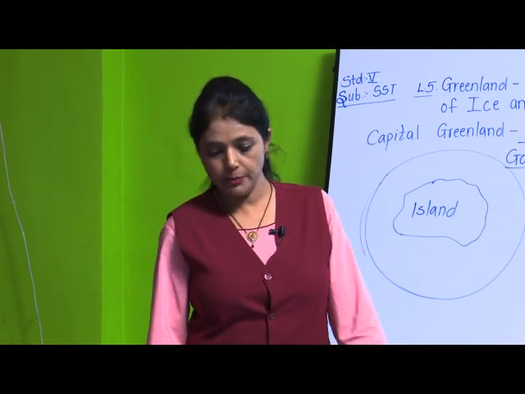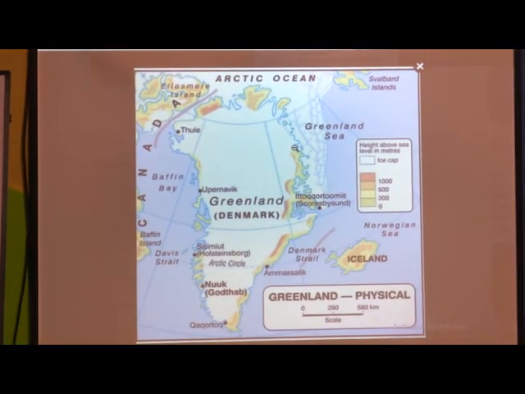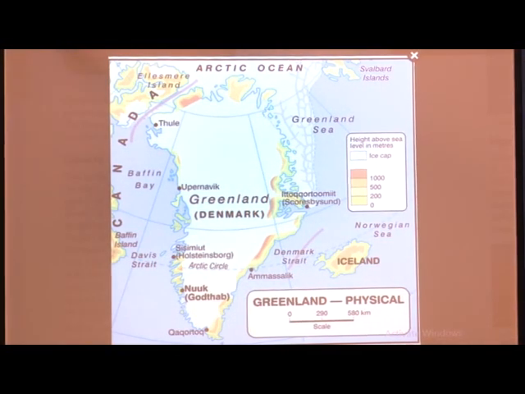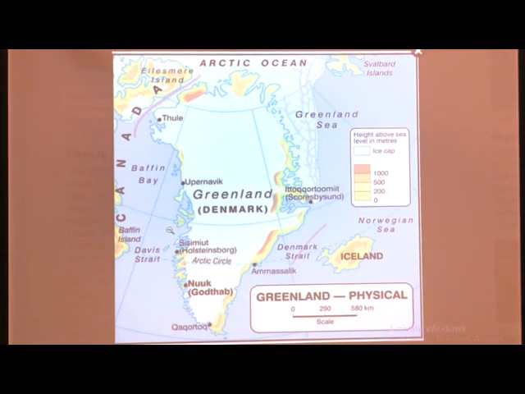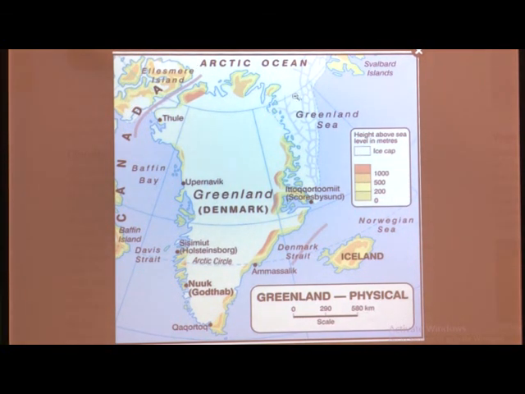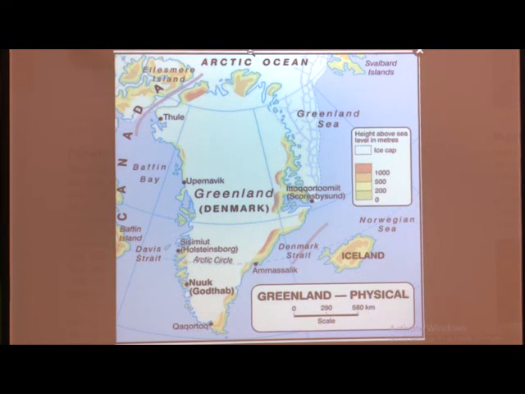Now, I will show you the picture of Greenland, the map. Okay. Can you see the map here of Greenland? Yes. Can you see these latitudes passing? See all these latitudes passing? This is the Arctic Ocean here. So, you can see the latitudes passing, right? This is North Pole here. Which pole is it? North Pole, means in the northern hemisphere. Where is Greenland located? Greenland is located in the northern hemisphere.